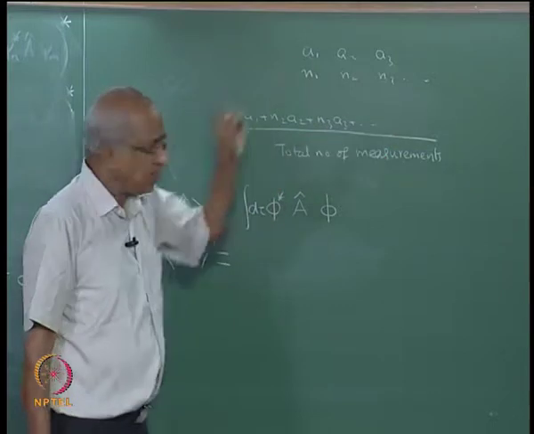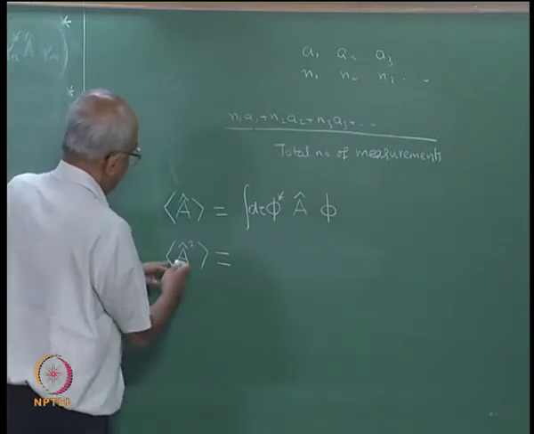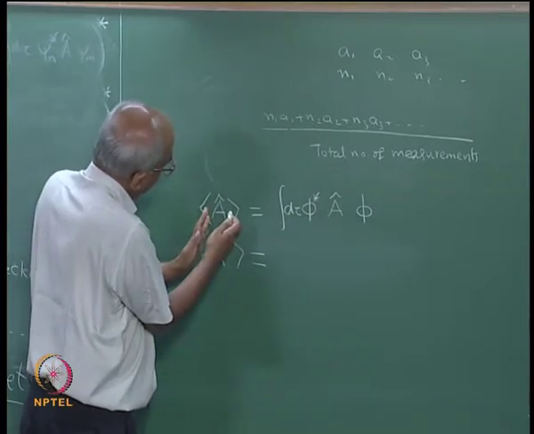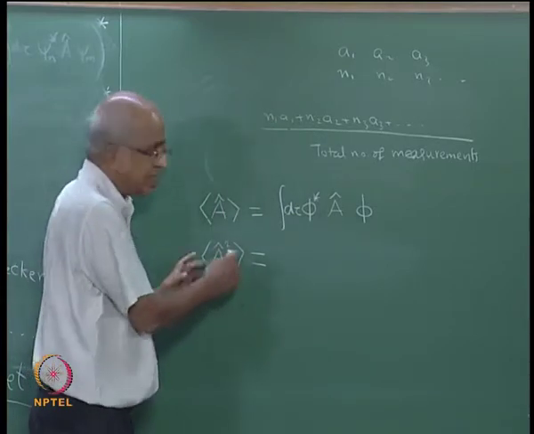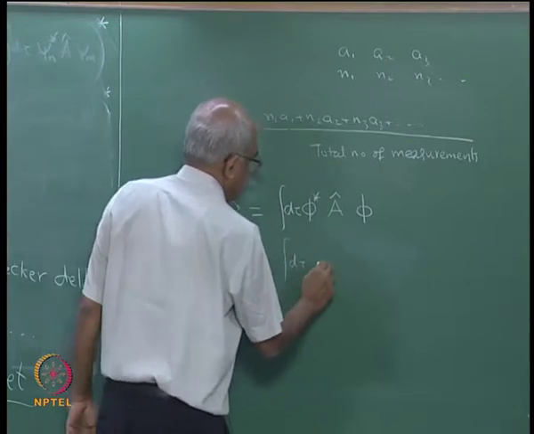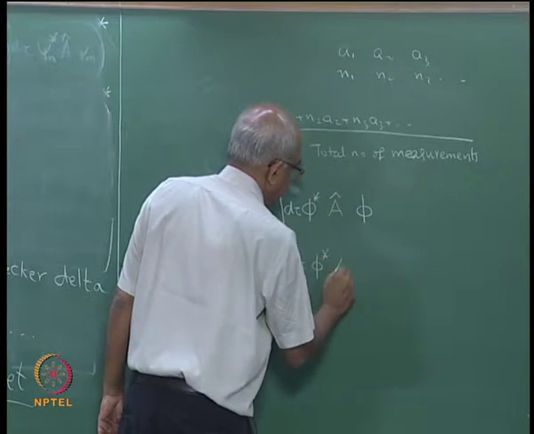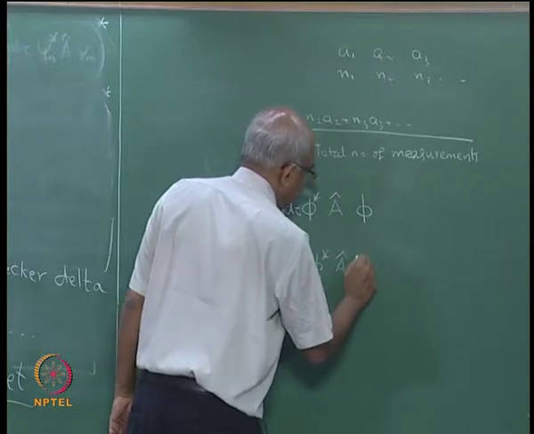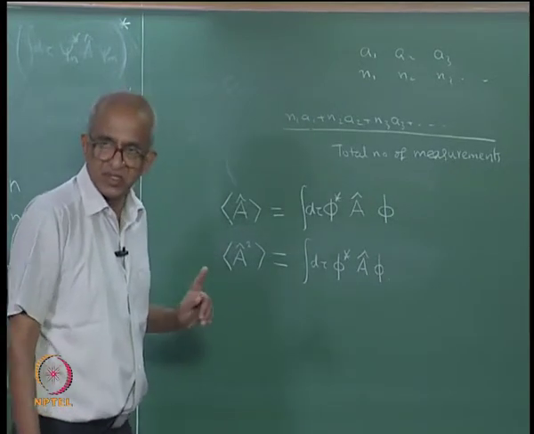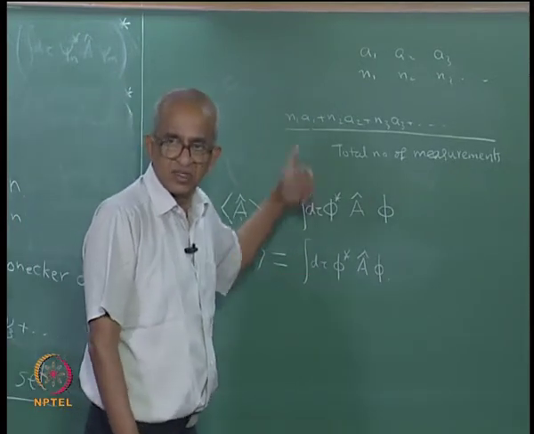If you wanted to calculate this, all you need to do is, instead of A, put A squared, and that will be the integral d tau phi star A squared phi. Sorry, minor mistake, it is not A but A squared.